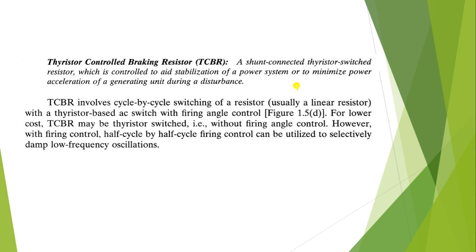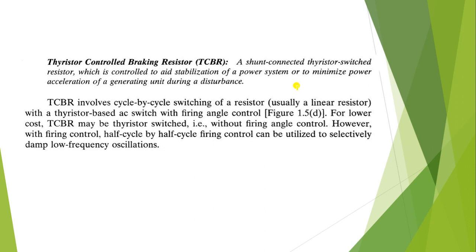Thyristor controlled braking resistor is a shunt connected thyristor switched resistor which is controlled to aid stabilization of a power system or to minimize power acceleration of a generating unit during a disturbance. TCBR involves cycle by cycle switching of a resistor with a thyristor based AC switch with firing angle control.